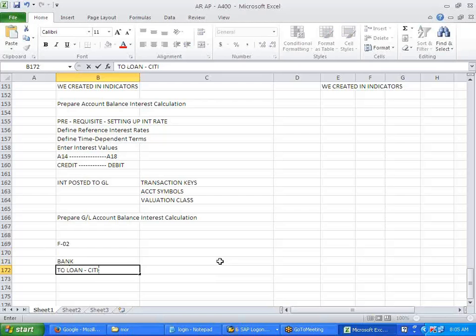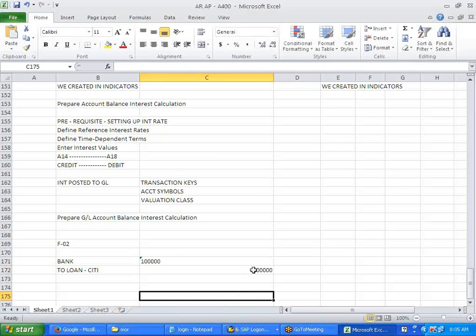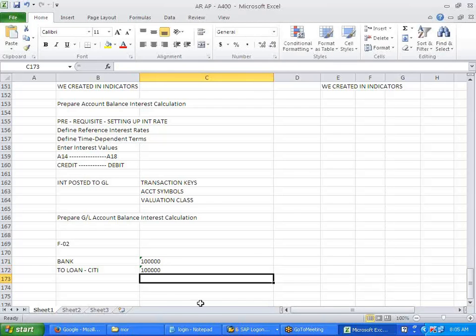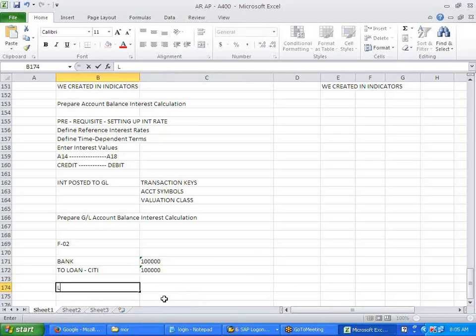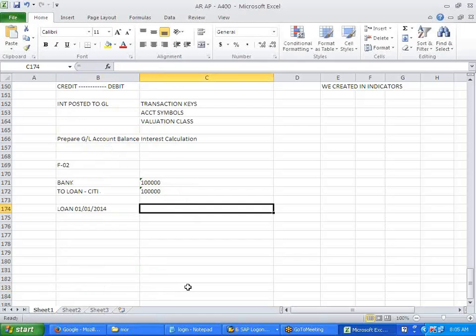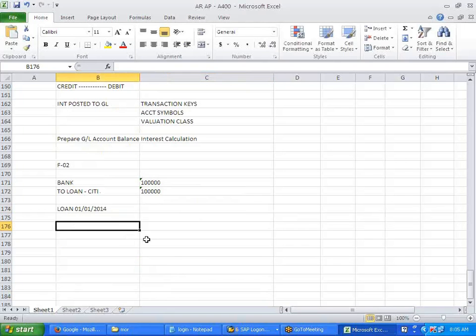Though I am taking a loan of 100,000, my requirement is that I have taken the loan on 01/01/2014.